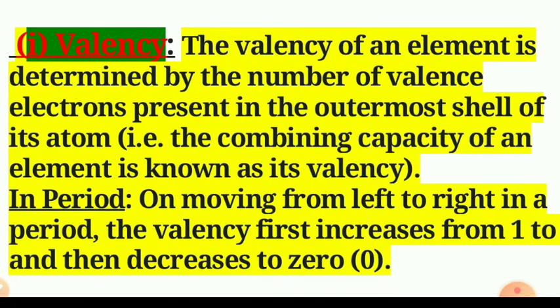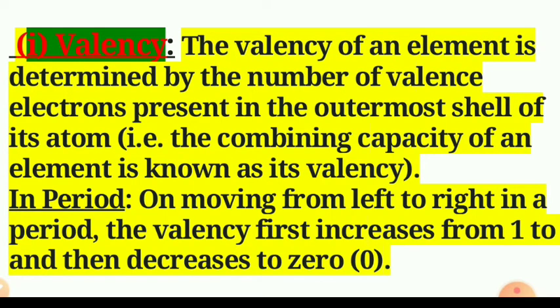Thus, in a period, meaning in a horizontal line, when we are moving from left to right, the valency first increases from 1 to 4 and then decreases to 0. So, how do you calculate the valency of an element from its electronic configuration?